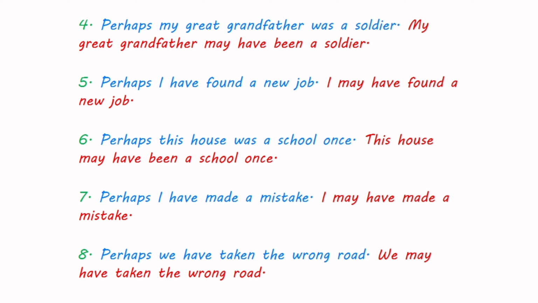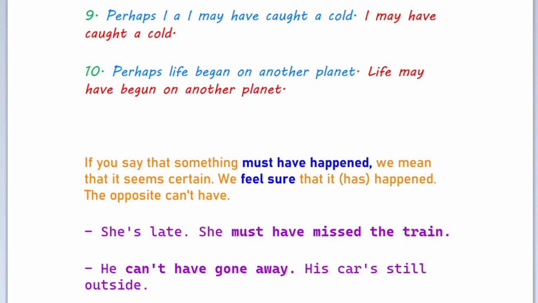Perhaps this house was a school once. This house may have been a school once. Perhaps I have made a mistake. I may have made a mistake. Perhaps we have taken the wrong road. We may have taken the wrong road. Perhaps I have caught a cold. I may have caught a cold.